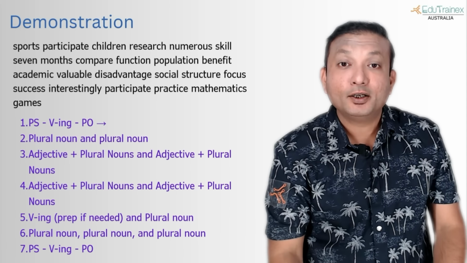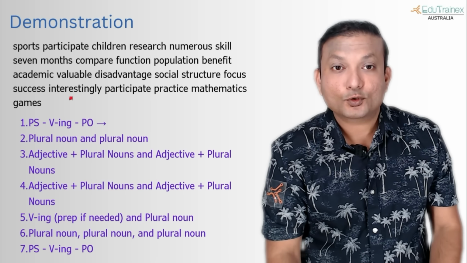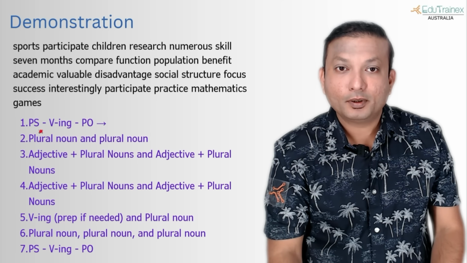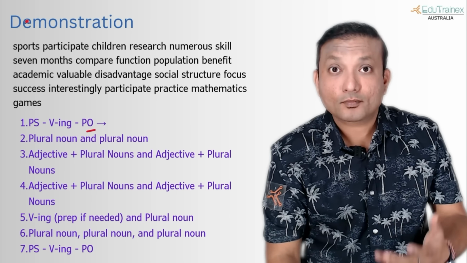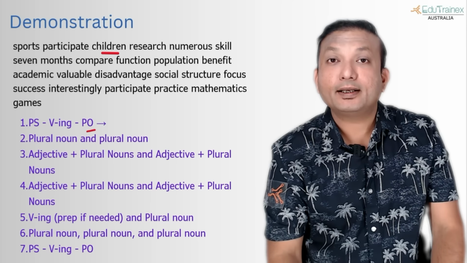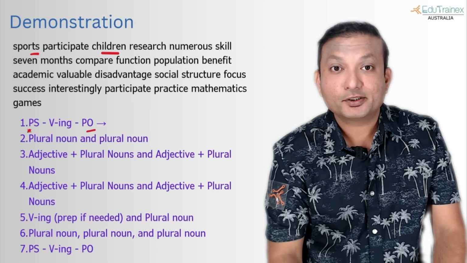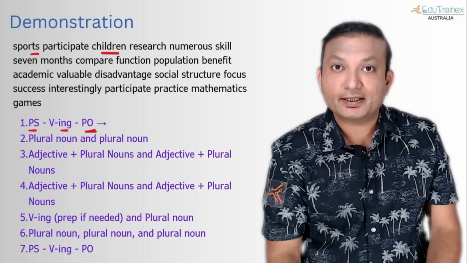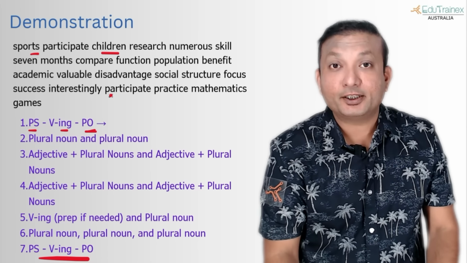So let's see what we can do out of these words that this student was able to note down. What we require over here is plural noun, verb ing, and plural noun again. So I can say, people, children, all are nouns. Children, what are they doing? They are playing sports. So I pick up my first phrase as children playing sports. And the same thing I'm going to repeat in the last sentence as well. Children playing sports. Or if it was people in the audio, you can say people playing sports.